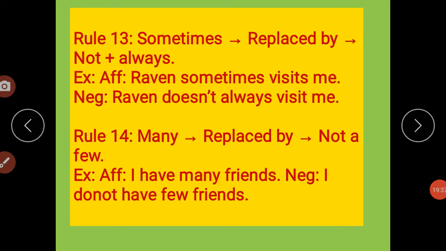Then many is replaced by not a few. Many replaced by not a few. I have many friends. And negative: I do not have few friends. The meaning is the same. For many, which word did we use? Few. Okay, for many I have to use the word few. Clear?